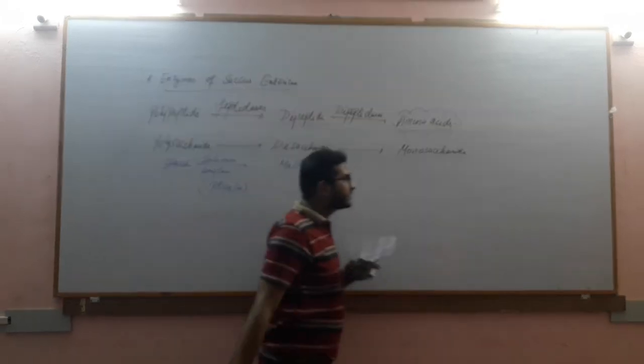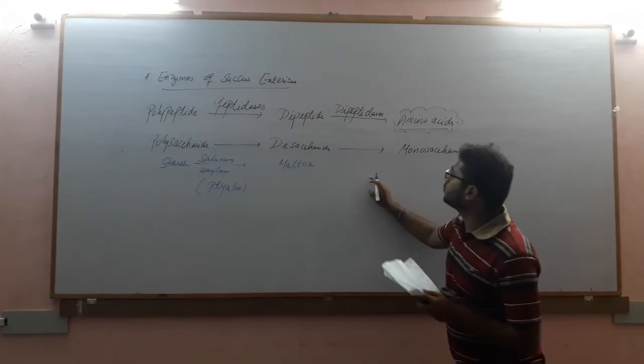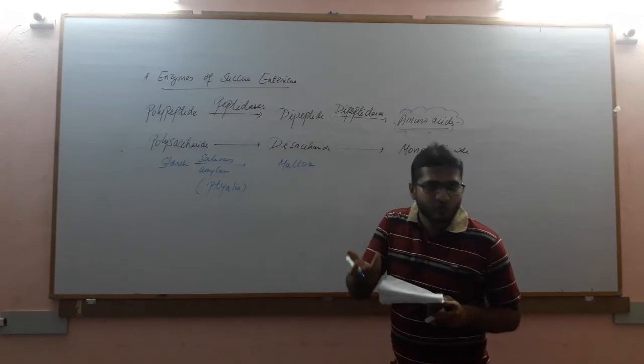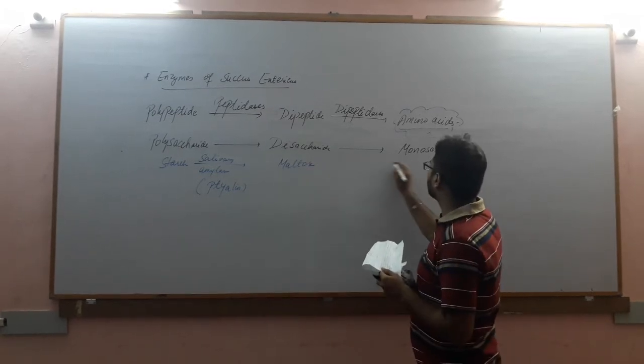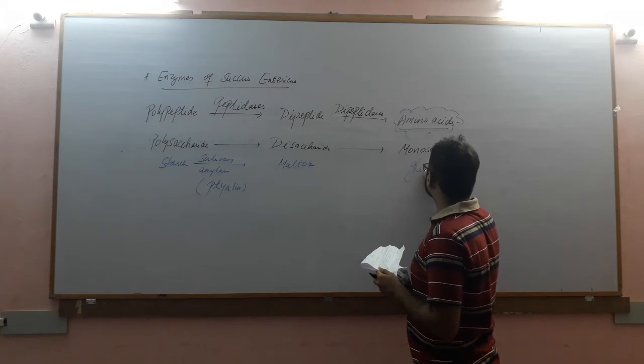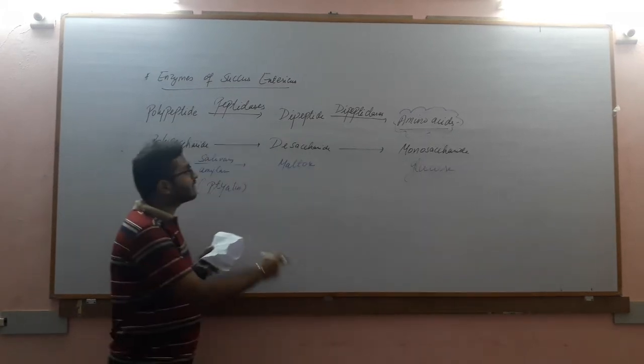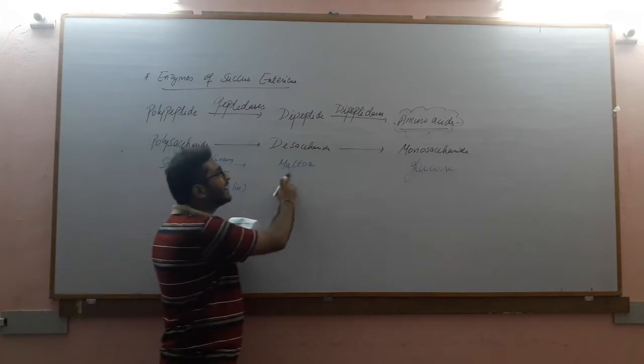Maltose is a disaccharide. This maltose is converted into monosaccharides, and the monosaccharides are two molecules of glucose, which I have already discussed. So the monosaccharide is glucose. Now, this reaction takes place in the presence of which enzyme? Maltase.